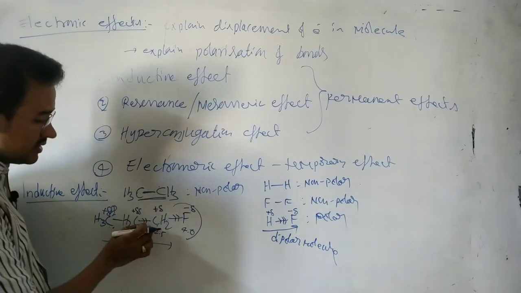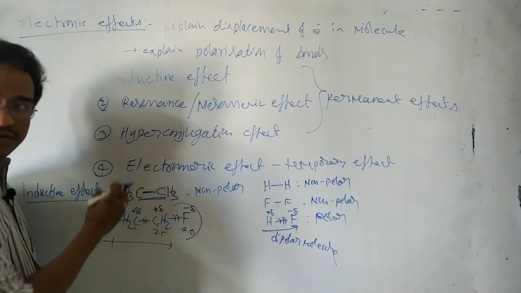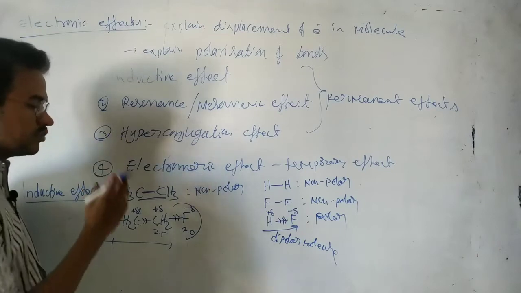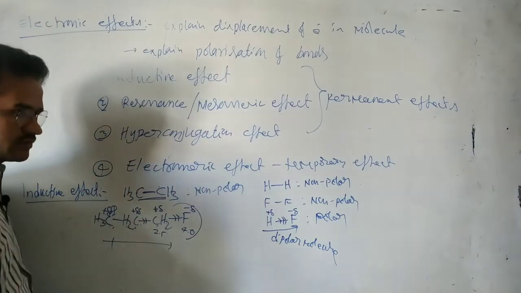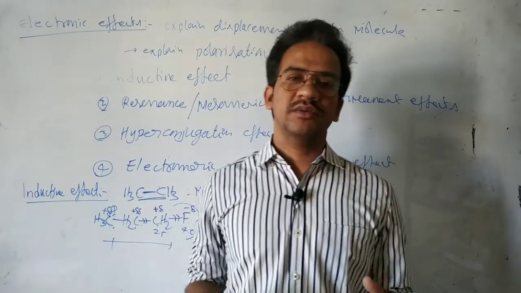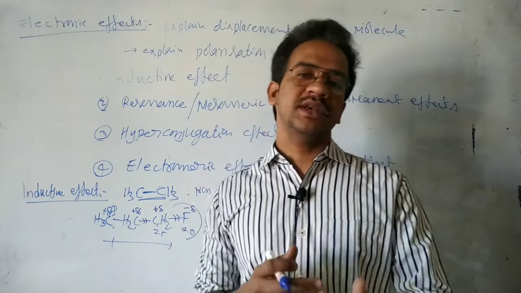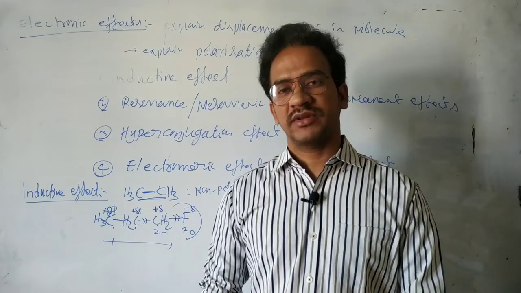But here, even in the carbon-carbon bonds, these carbons are gaining positive charge. That means the molecule gets polarized totally. That effect is known as the inductive effect. Simply, it is defined as the polarization of the molecule by the movement of the sigma bonding electrons towards the more electronegative atom.